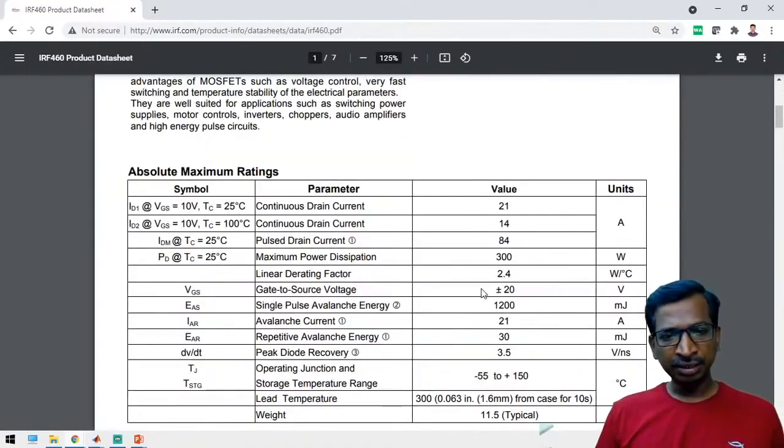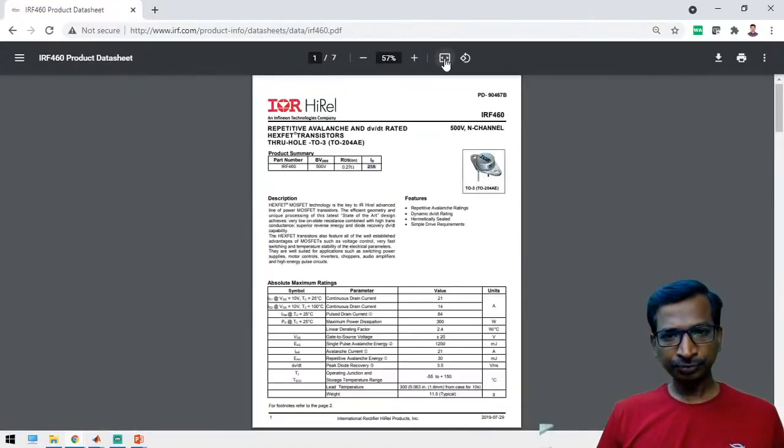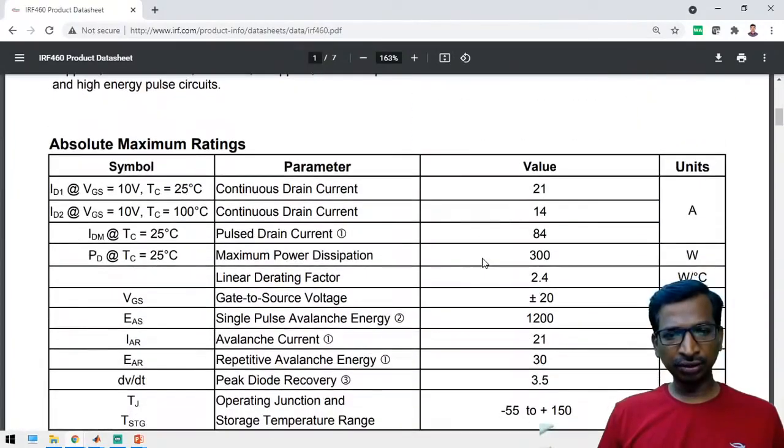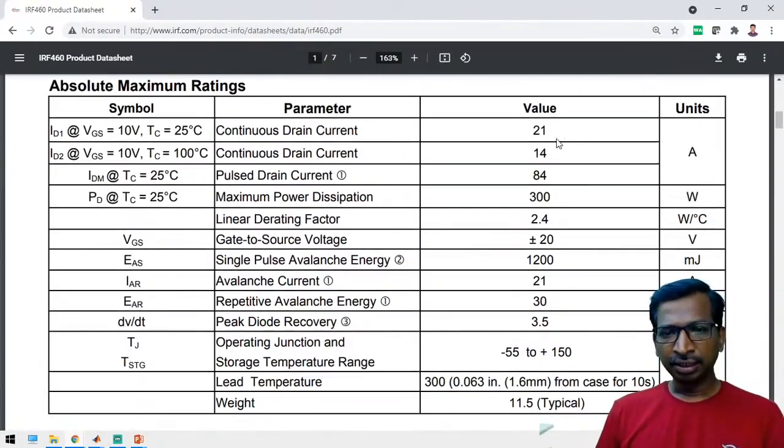Is the screen clear? Yes. So now I think you can easily view the graph. The continuous drain current is about 21 ampere when the temperature is at 25 degrees. Suppose there is a temperature rise from 25 to 100 degrees, then in that situation you can handle up to 14 ampere only, right? And for pulsed drain current, you can go up to 84 ampere.